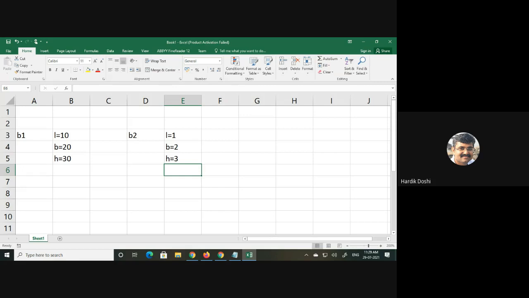I got the new term, handle. Reference or handle. What is B1 now? Reference of the object. See, that's why I explicitly wrote it separately in the Excel. B1 is written separately because B1 is pointing to this L. The actual object is this LBH. But to point to this object, we are giving some reference name, that is B1.